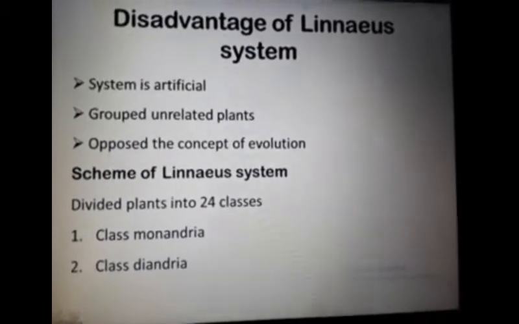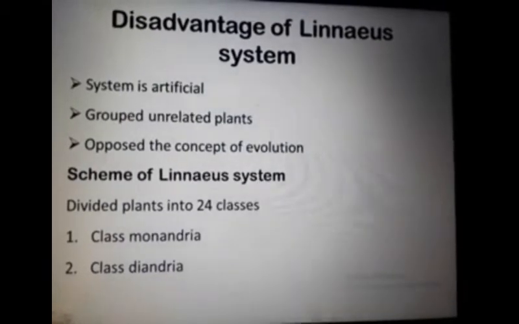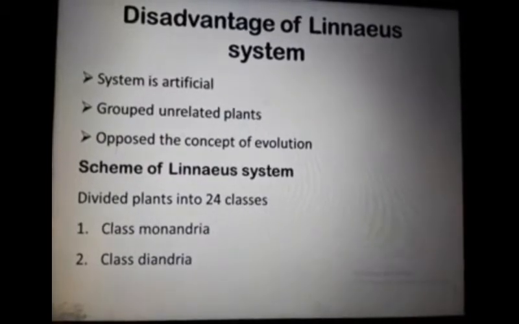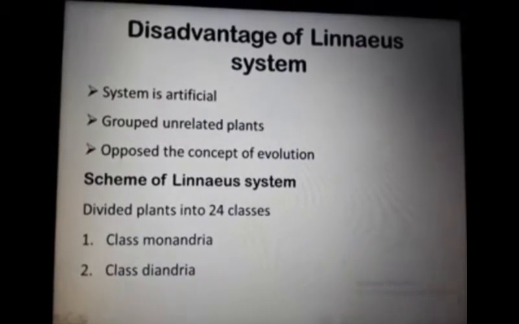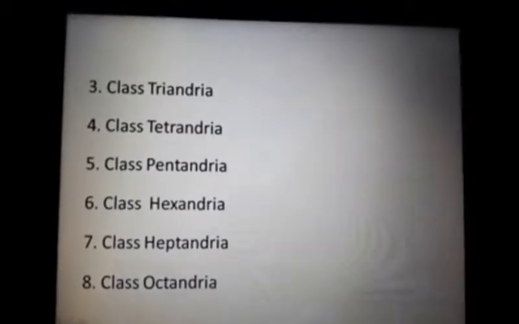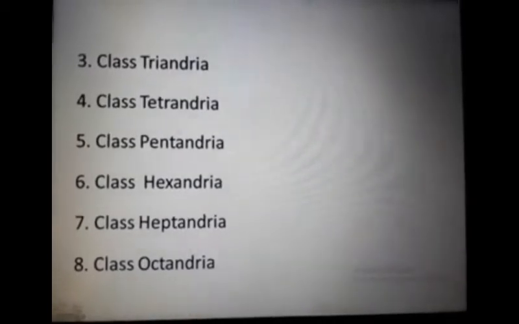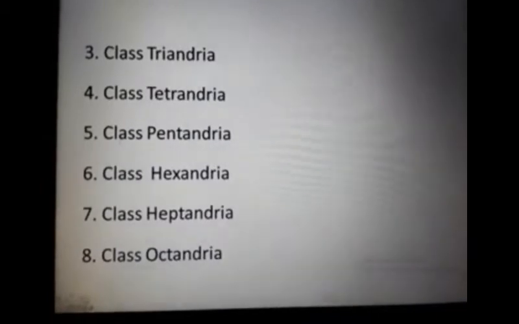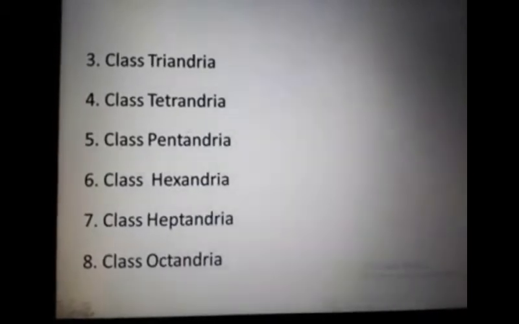So first one is the class Monandria. Like mono, the name indicates only one stamen. He used one stamen. In class Diandria, 2 stamens, and so on. Like there are 24 classes, like Monandria, Diandria. After that, Triandria, 3 stamens, Tetrandria, 4, Pentandria, 5 stamens. Class Hexandria, there are 6 stamens. Heptandria, 7 stamens. Class Octandria, 8 stamens. And Enneandria, they have 9 stamens.